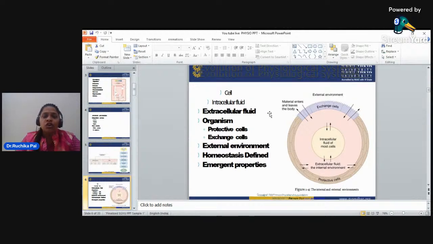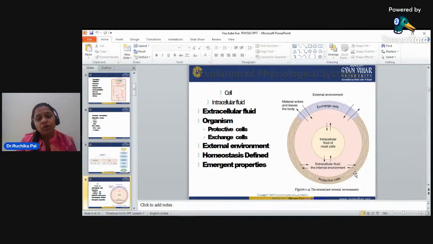So now, evolution of the physiological system: how the physiological system evolved. I have said that a cell is the basic unit of life, and the cell consists of intracellular fluid, which is present inside the cells. Extracellular fluid, you can see in the diagram, is outside the cell membrane. This is the extracellular fluid.